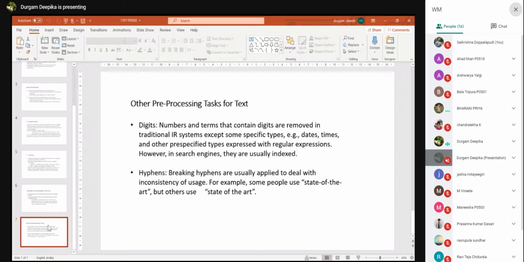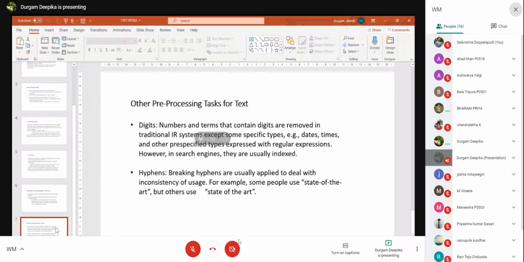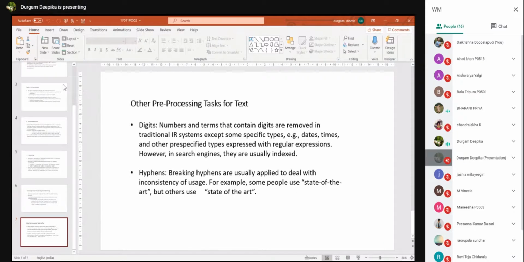And other pre-processing tasks are digits. We have to remove digits: numbers and terms that contain digits are removed in traditional IR systems, except some specific terms, for example dates and times, which are specified and expressed with regular expressions. And we have to remove hyphens, commas, full stops.